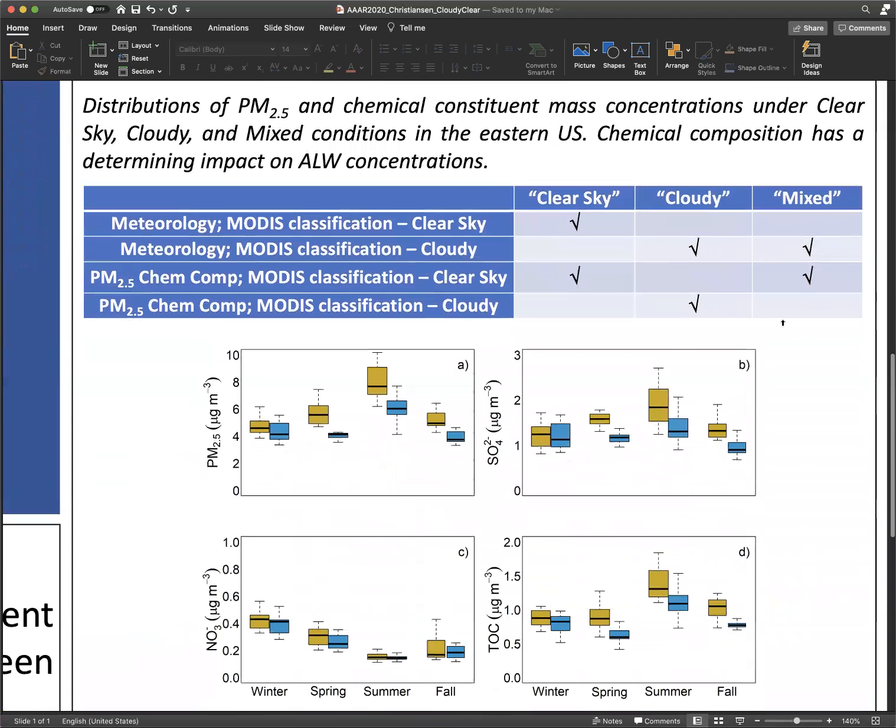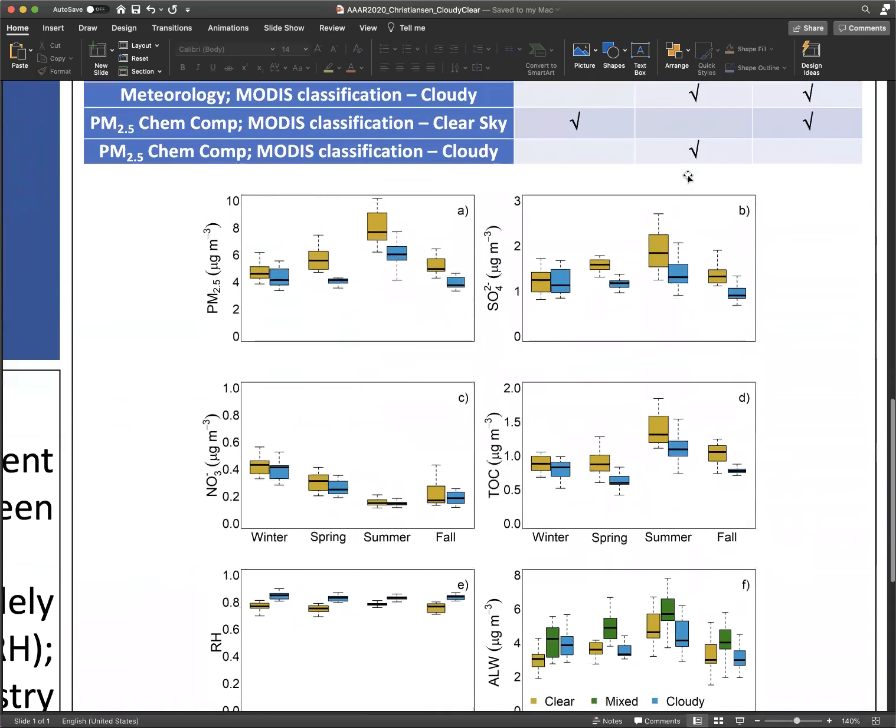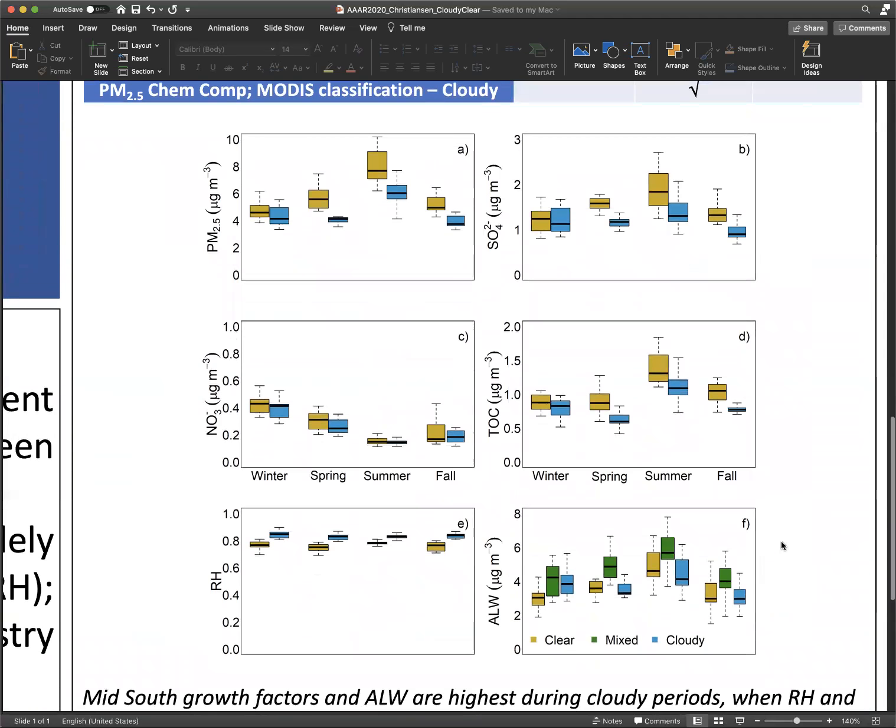In this third figure, we investigate the impacts of RH and chemical composition using the three scenarios I mentioned earlier: clear sky, cloudy, and mixed. The table here represents what parameters are used for each scenario. In this figure, I want you to focus on the last panel, panel F. Here I show the distribution of ALW concentrations for each scenario. Yellow is clear sky, cloudy is blue, and green is mixed.